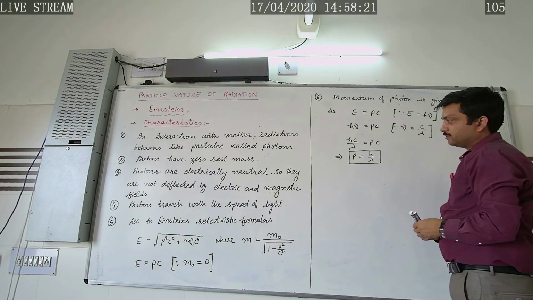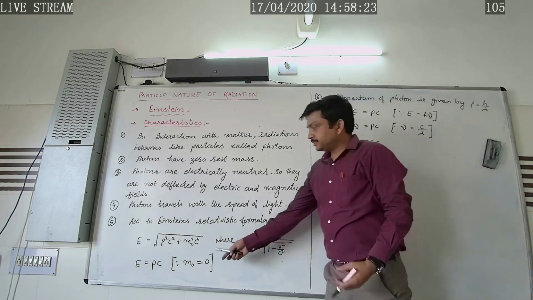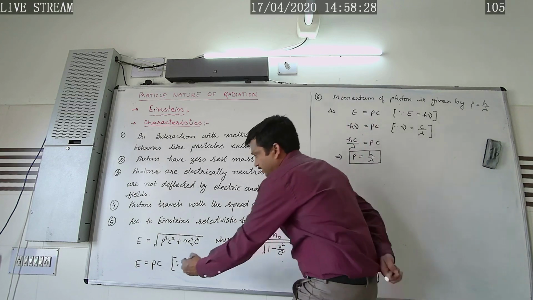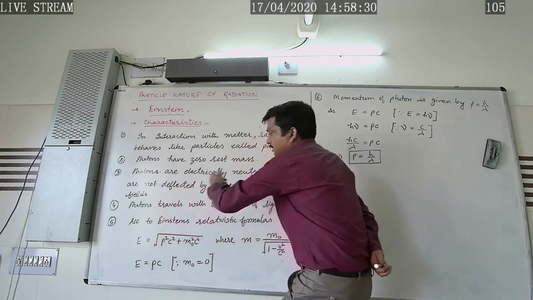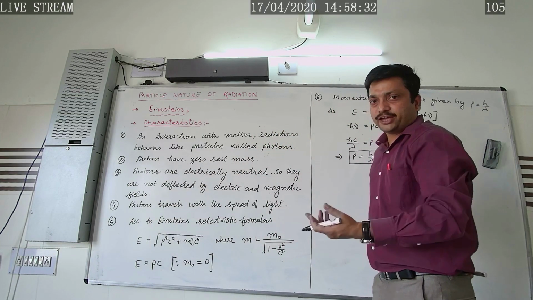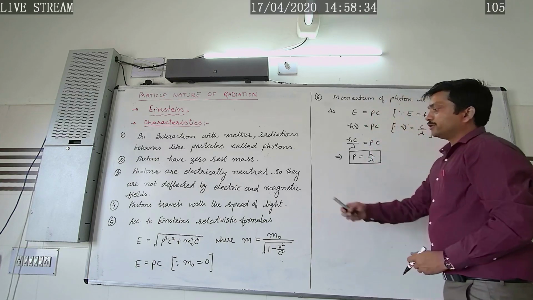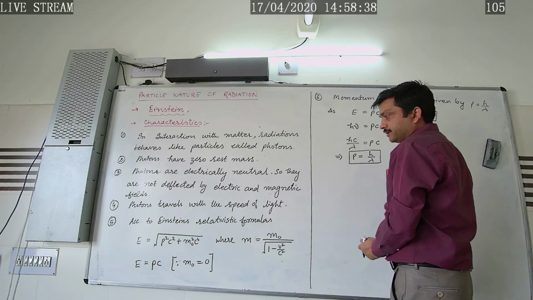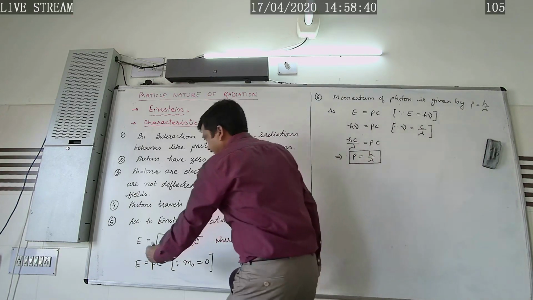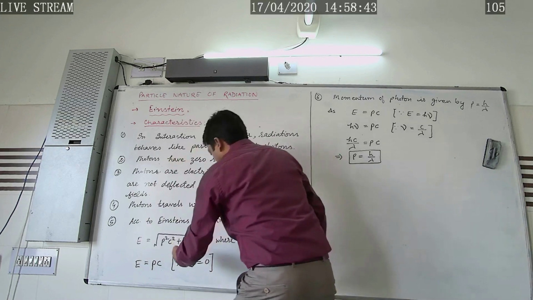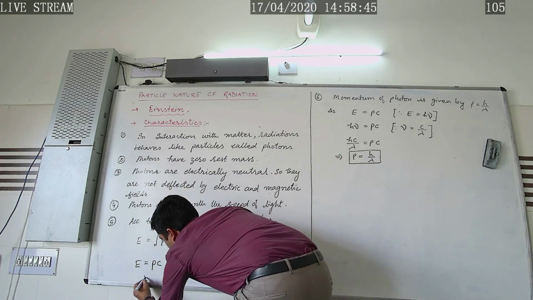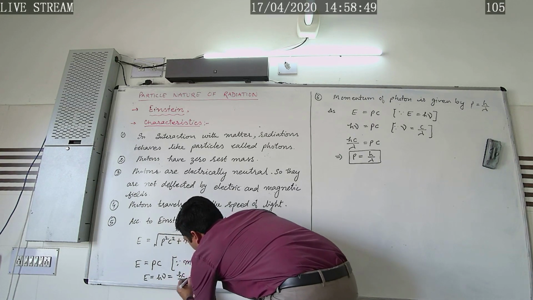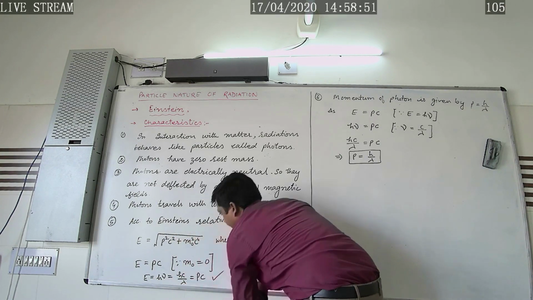The energy formula can be expressed in various forms. We can also write E equals hc by lambda, or h nu. But according to Einstein's relativistic formula, the energy formula is like that. That is, E equals h nu or hc by lambda, and this is equal to Pc.